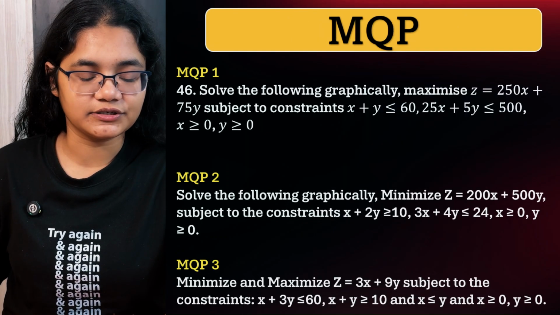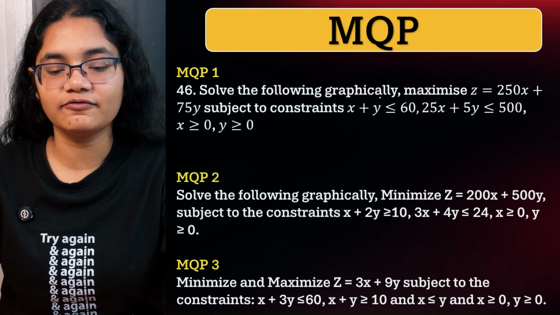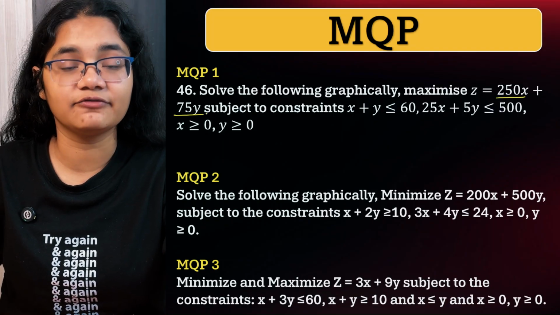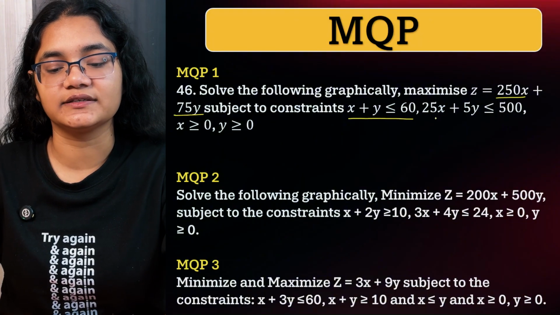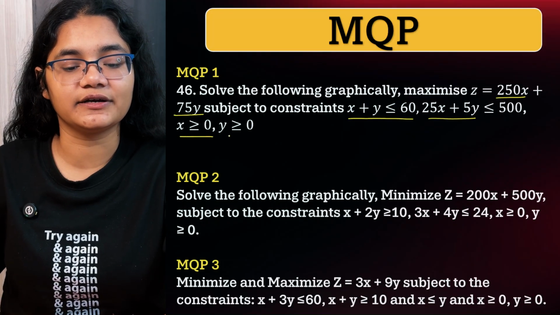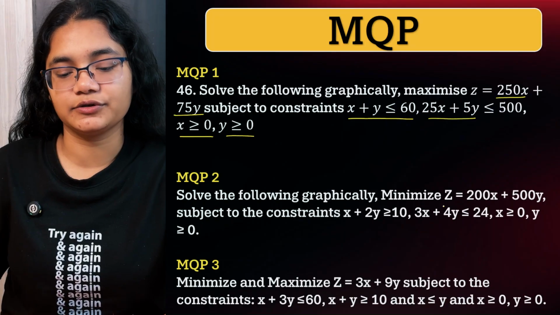Now we'll see the model question paper questions. First one is solve the following graphically. Maximize z equal to 250x plus 75y subject to constraints x plus y less than or equal to 60, 25x plus 5y less than or equal to 500, x greater than 0 and y greater than or equal to 0. Next, solve the following question graphically.